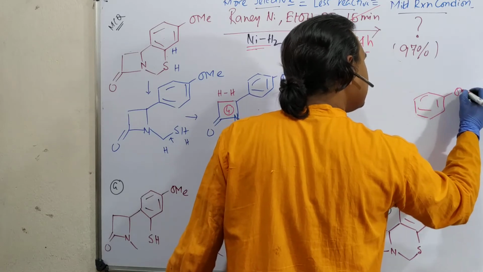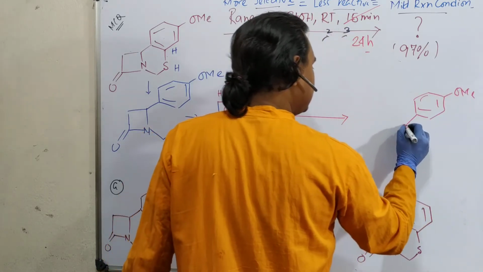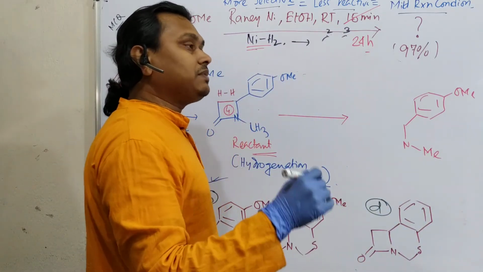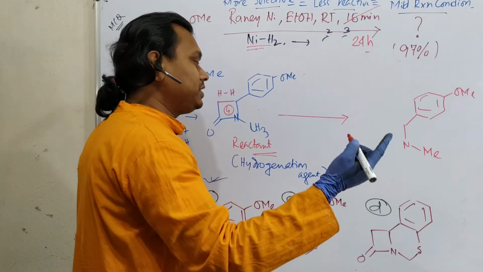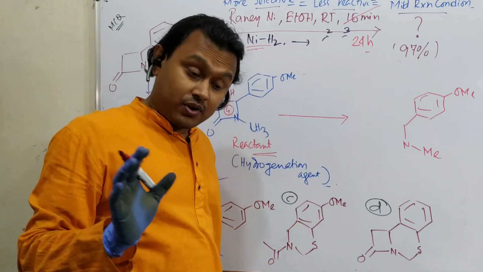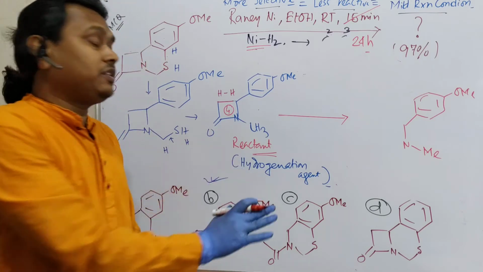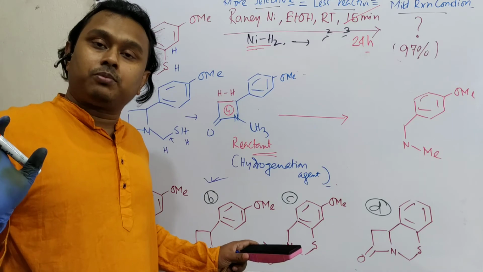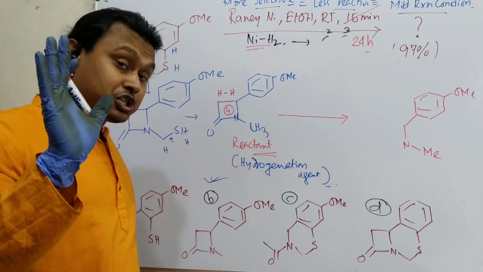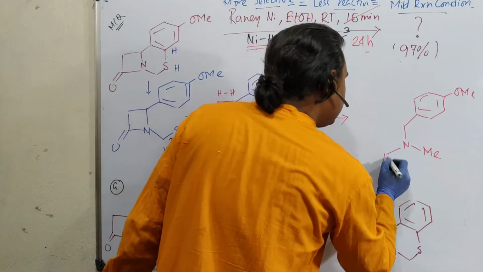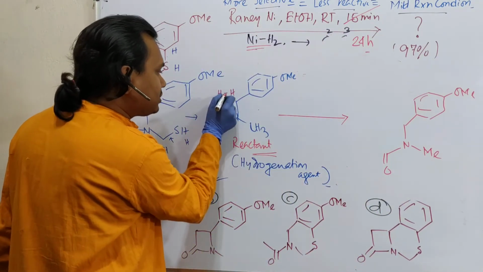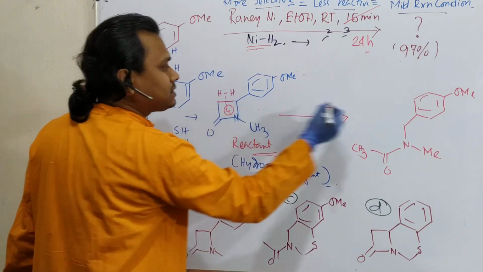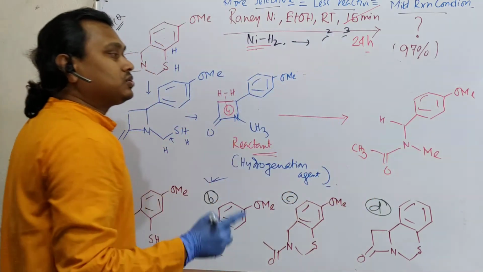This part is OMe. This is N. And student, I always suggest, you don't need to think my drawing has a 109 degree angle, 120 degree angle. That is best, I believe. But for your exam and accuracy, write exactly whatever it is. Your teacher will understand that you know the chemistry, because of lack of proper time you could not draw the proper structure. You will get full marks, and he or she will be very happy with you. So see, it was a CH2, hydrogen, this breaks this bond, so one part is CH3, fine, and in this case, one is hydrogen. So this is the product.